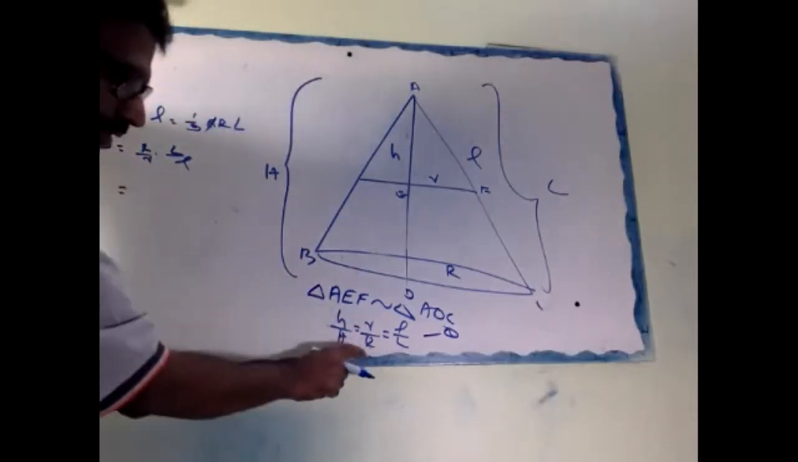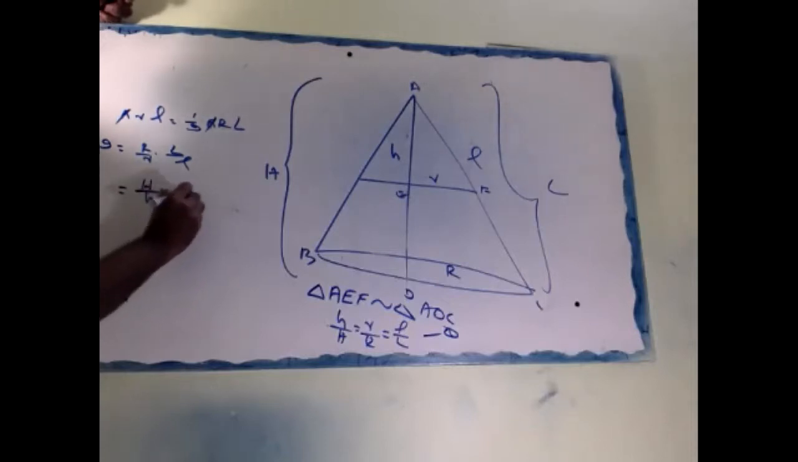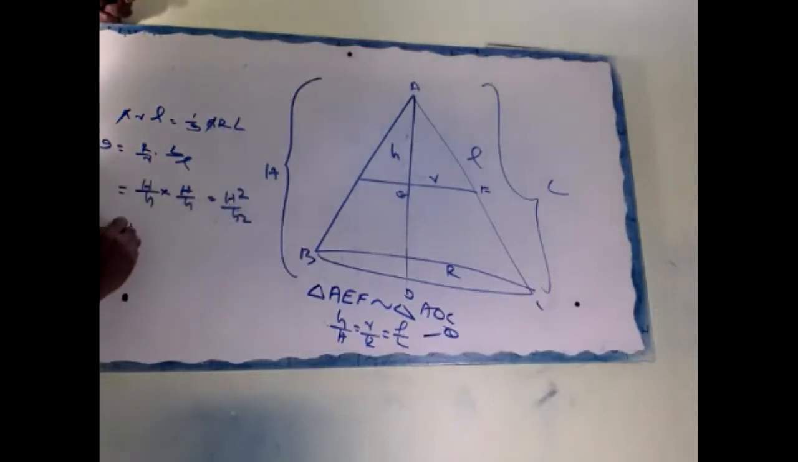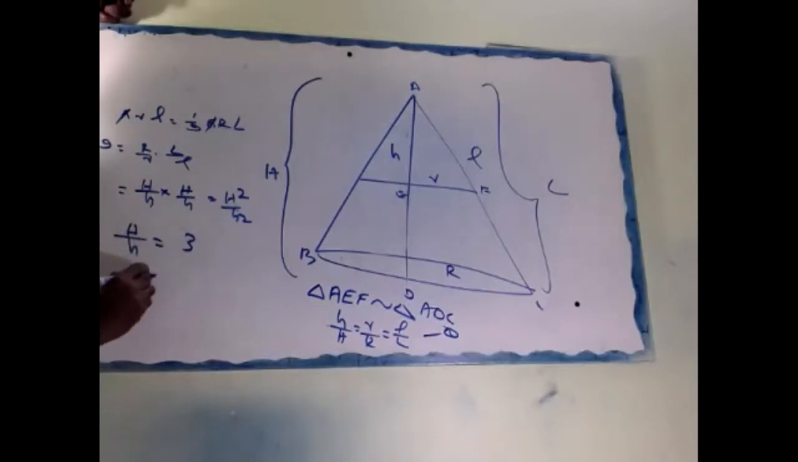Then R by r is what? Small r, H by small h, L by l is small h by H. So that is H square by h square. Therefore, H by h equals 3. Correct or no? 9 equals H square by h square. It's very simple. H by h equals 3.